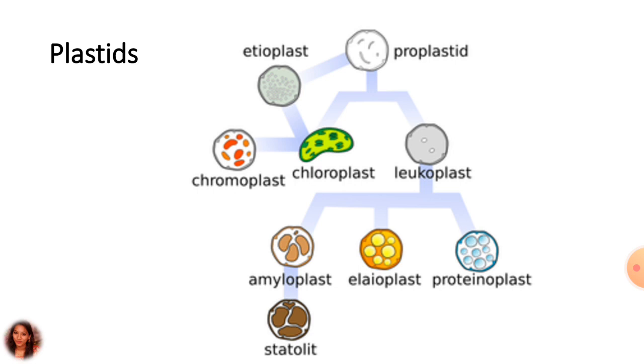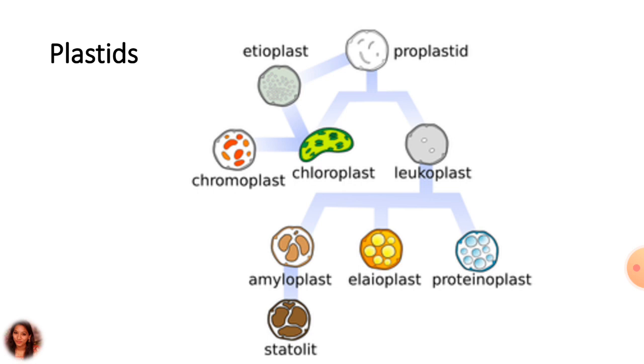Other organelles like plastids are also present. The plastids occur commonly in plant cells and their diameter varies from 4 μm to 6 μm. They may be colorless or colored.